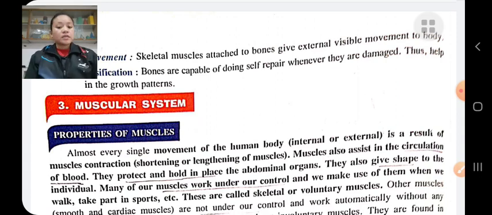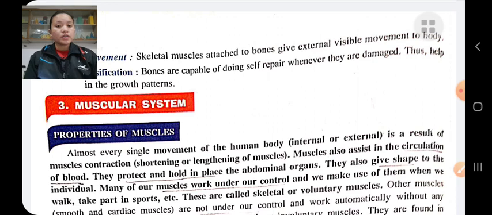Smooth or involuntary muscles are found in the stomach, walls of the blood vessels, etc. The heart is a specialized type of involuntary muscle known as cardiac muscle. Cardiac muscle is only found in the heart.